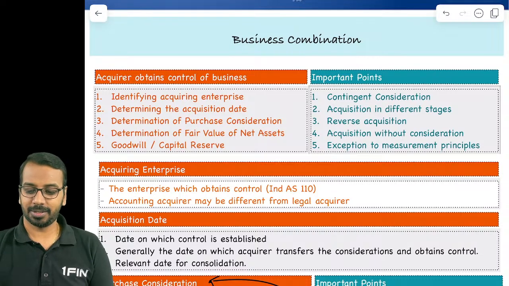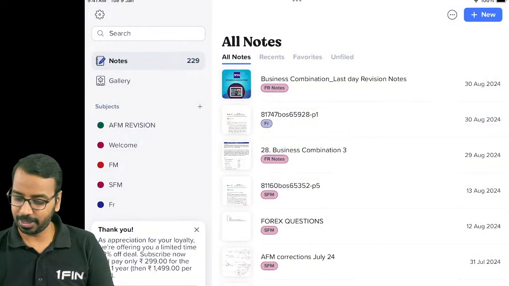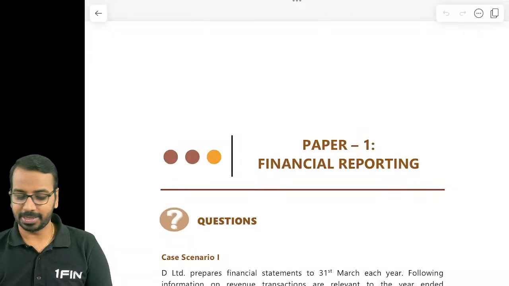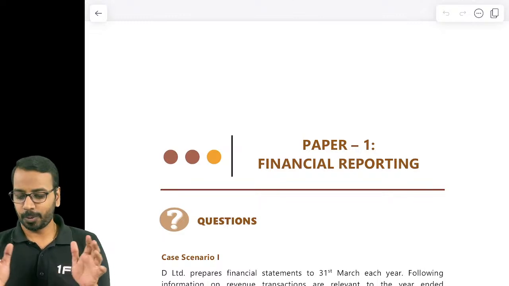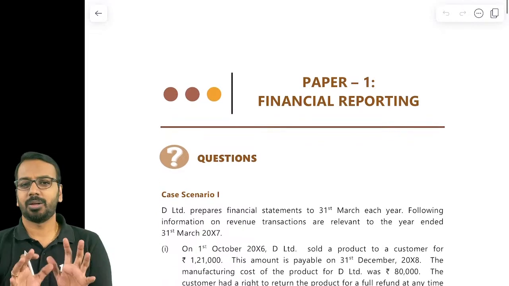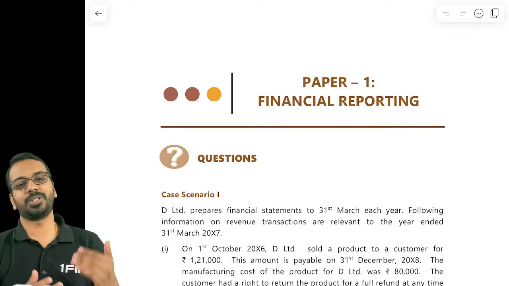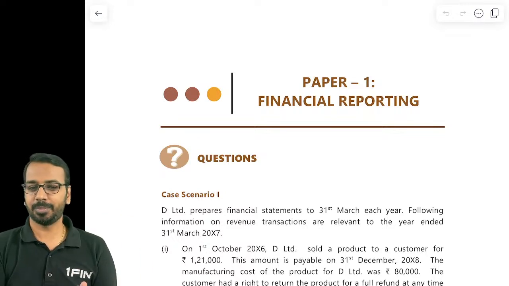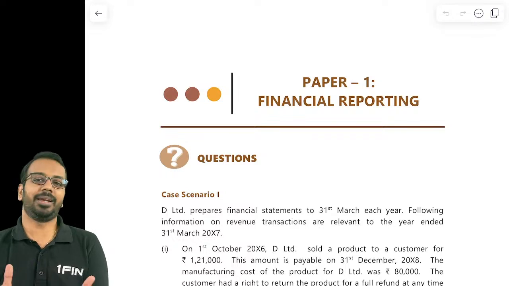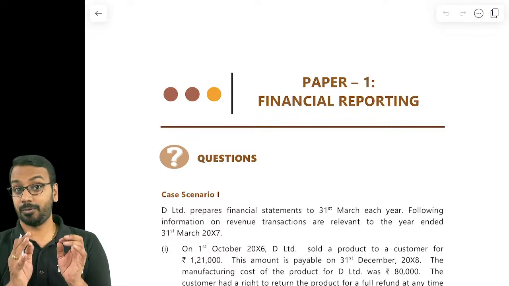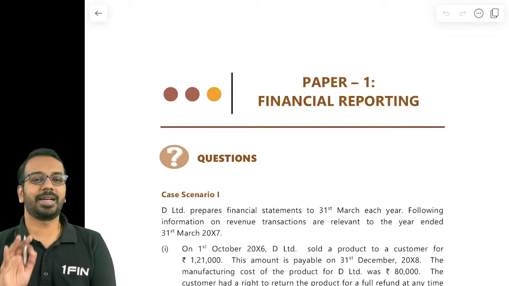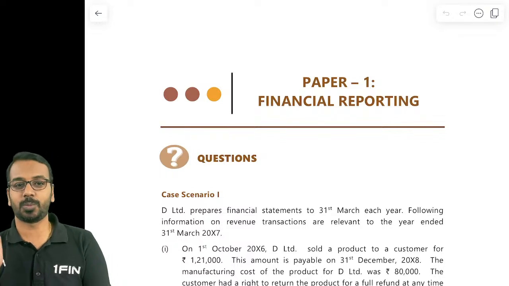To discuss the November 24 RTP, which has been released by ICAI. Just a quick summary about the RTP. Most of the questions are similar to the ones which are there in the study material and past exam papers. There are some new questions, but again, if your concepts were clear, if you are thorough with your concepts, you would not find any difficulty in solving those particular questions.